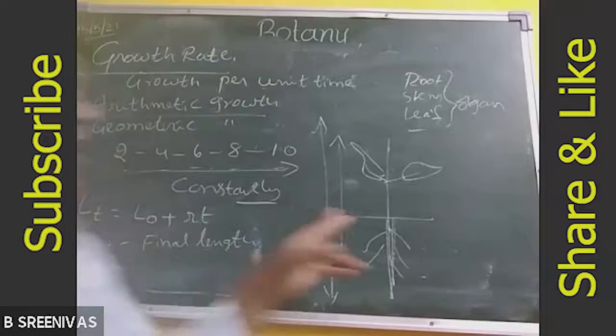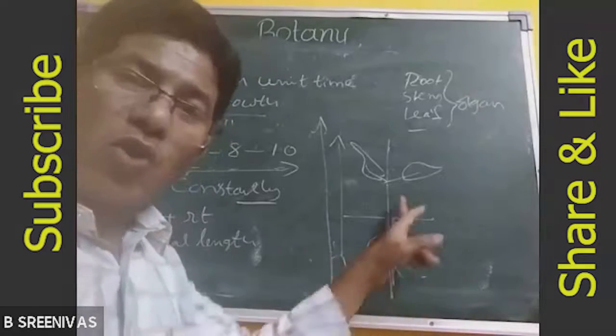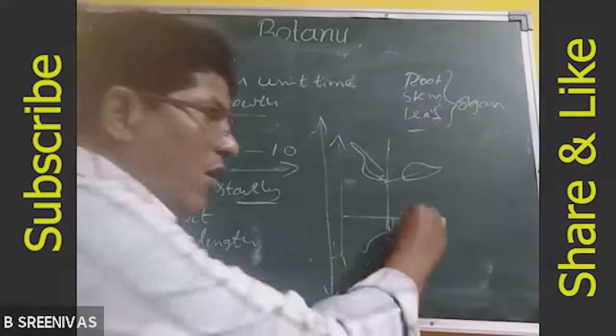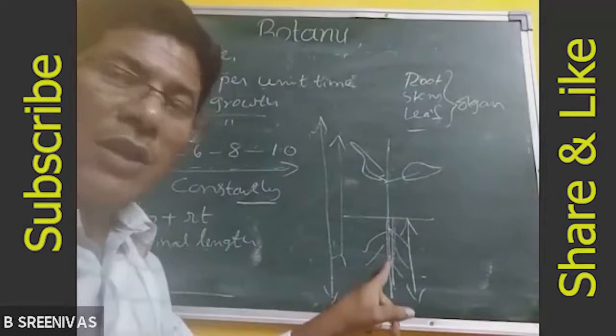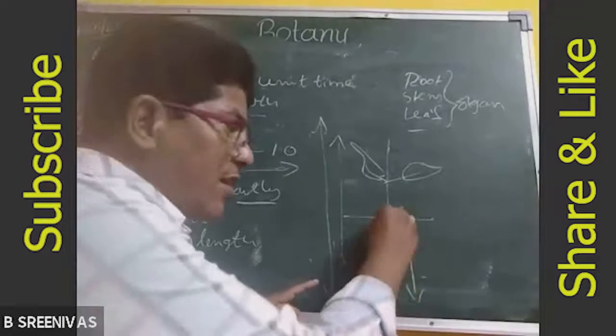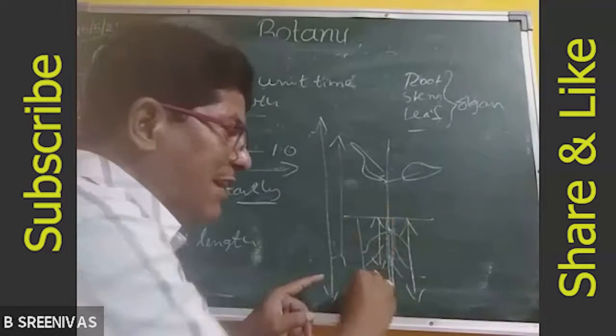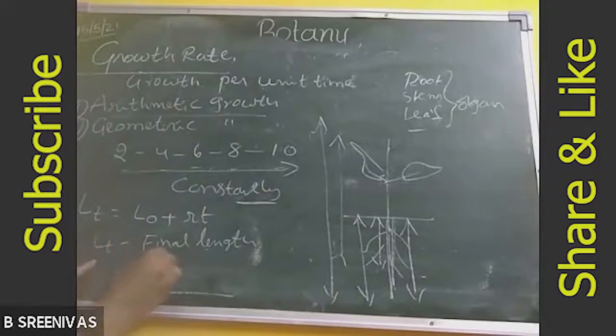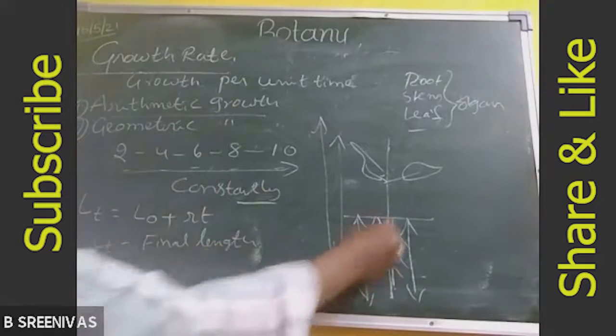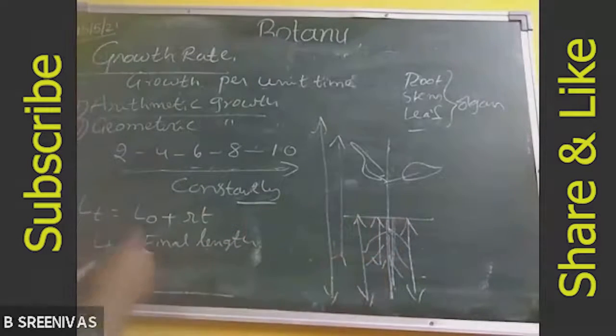For example, if you want to study the growth of the root, first we will study the initial growth and final growth. So here Lt means final length, or final growth.